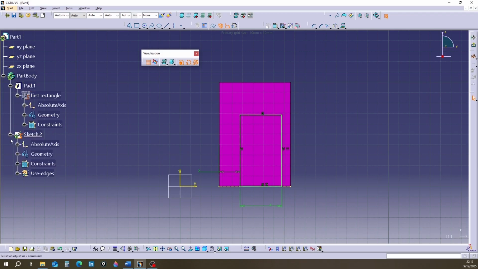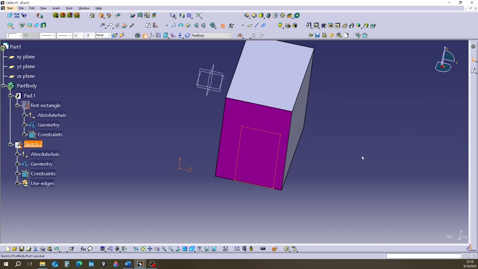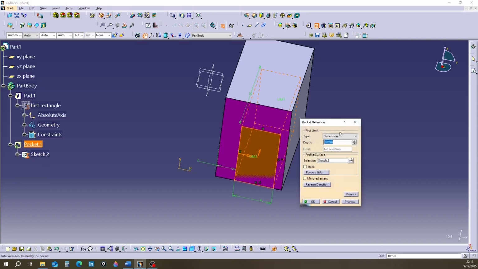Open the sketch tree sub-item. Again, the same 3 sections are seen. This means that every sketch definitely has these 3 sections. I click on the Exit Workbench command again. By doing this, we enter the part body environment. I create the groove using the pocket command.